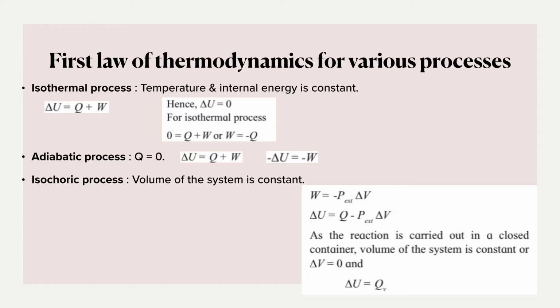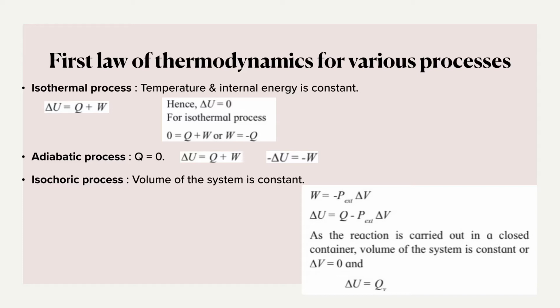Now we'll learn how to apply first law of thermodynamics for various processes. So first one, for isothermal process, as you all know, here temperature and internal energy of the system is constant. That means delta U is equal to 0 over here.